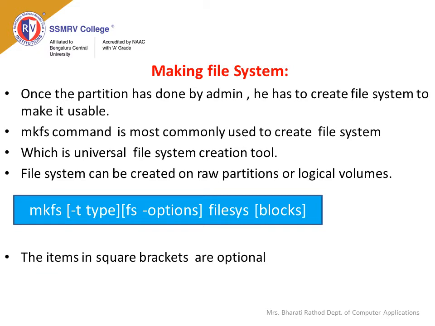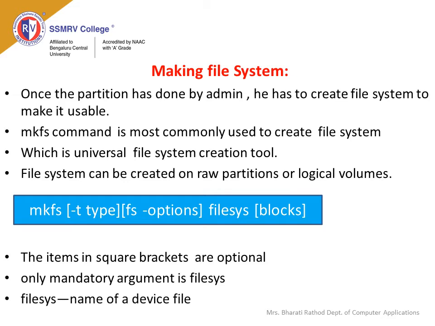The items which are present in square brackets are optional. The only mandatory argument is filesystem. Filesystem is the name of the device file.